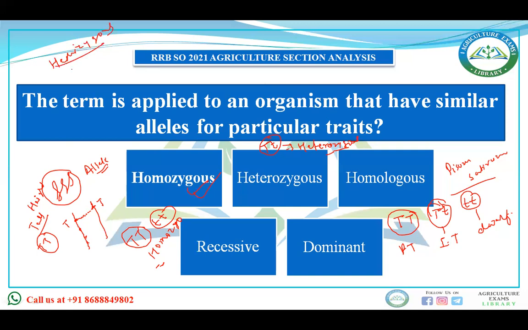That men is hemizygous condition for what thing? Because you see, in female, it is XX, but in male it is XY. Then they have two similar alleles, so they are homozygous. But men don't have similar alleles, they have entirely different ones. One is X and one is Y. So males are hemizygous. We cannot call it heterozygous either, because if there is a capital X and a small x, then that is heterozygous. Here it is capital X and capital Y, so this is hemizygous condition. Okay, then the right answer to this question is homozygous.